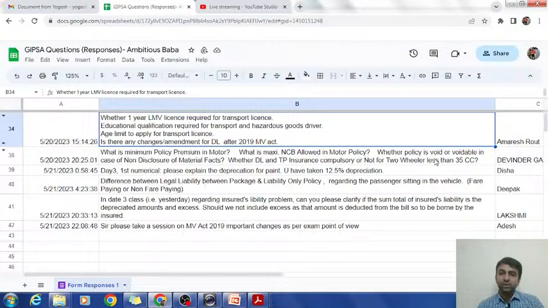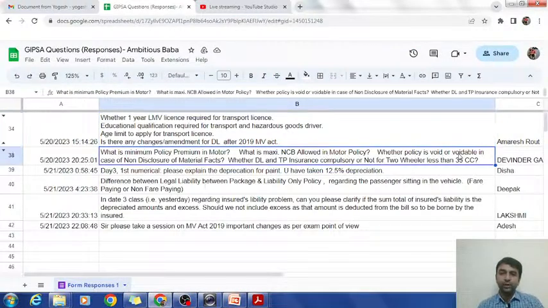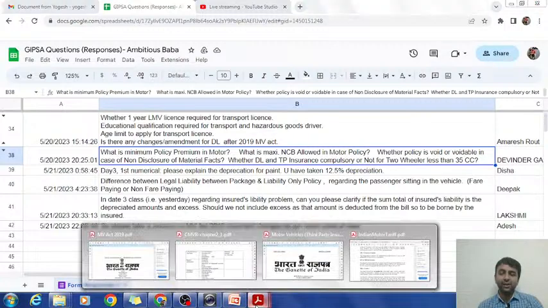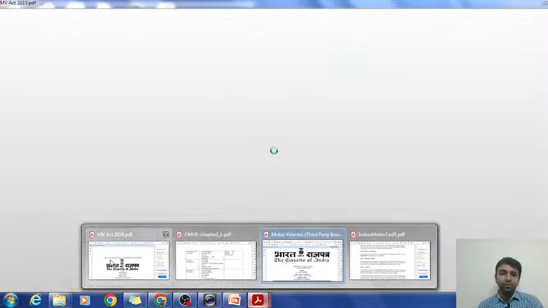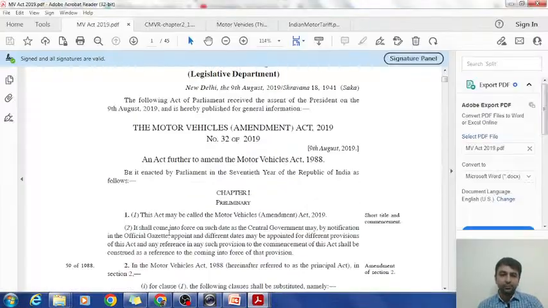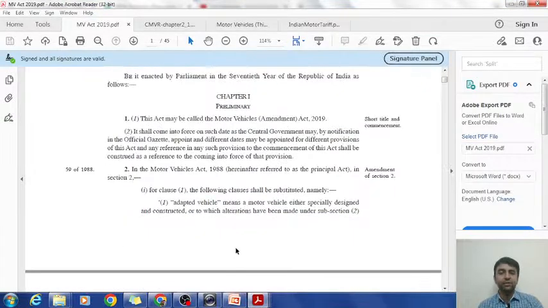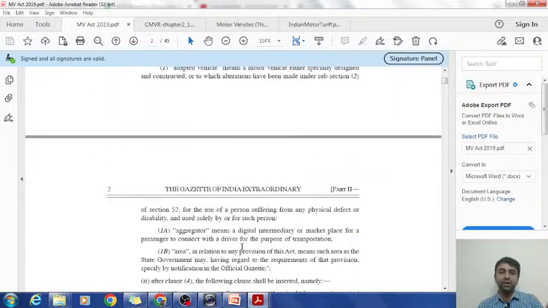Maximum NCB was answered yesterday. This is voidable, sorry, not void. Whether DL and TP insurance is compulsory or not for a two-wheeler less than 35cc: I tried finding the answer in the MV Act as well as the amended part. I could not find it. The only amendment I could find is that this year they have removed motorcycle with gear and introduced two-wheeler less than 50cc.